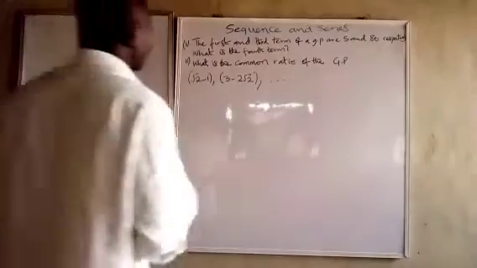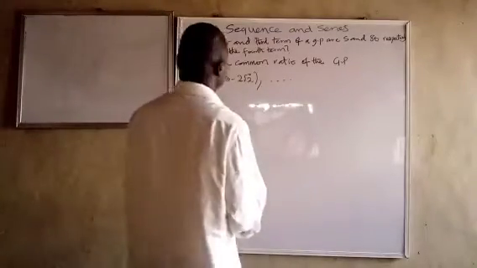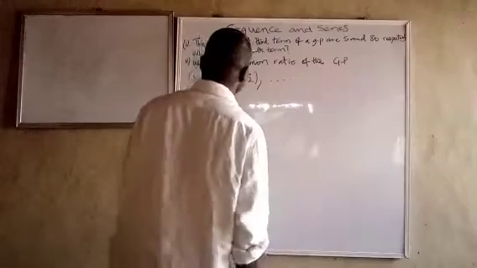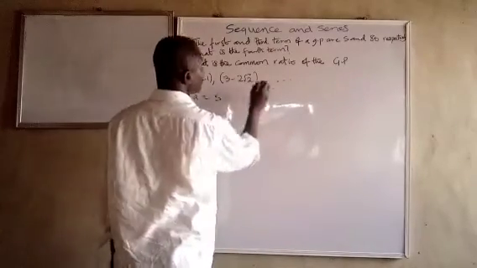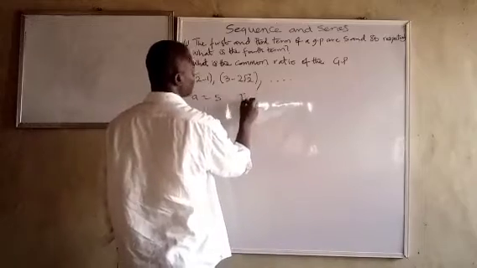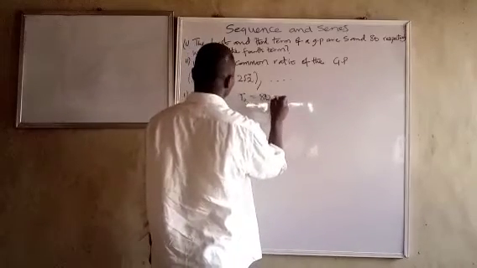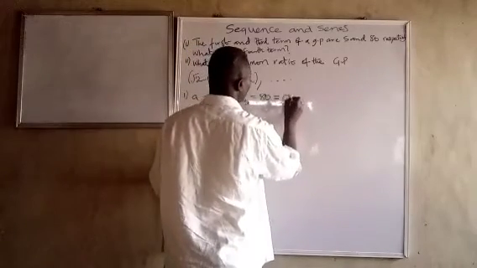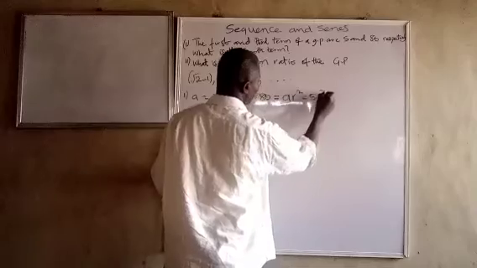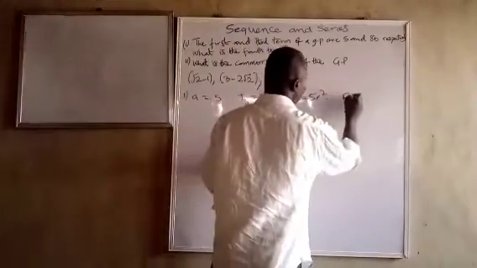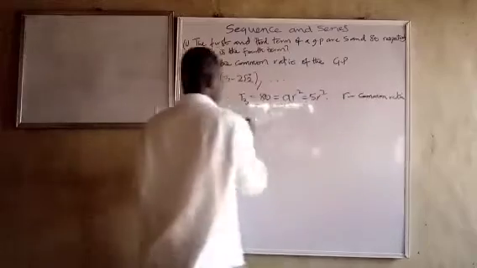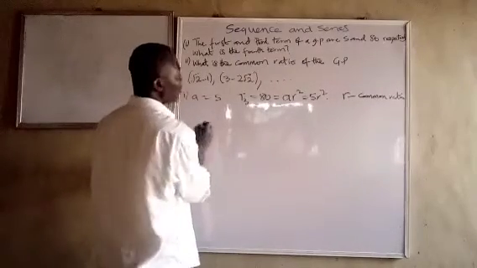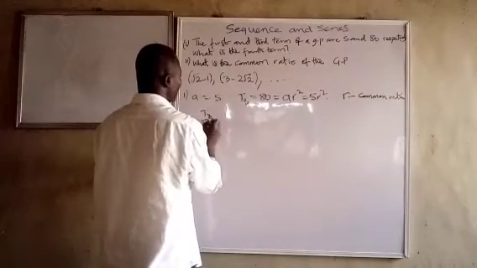Now, the first and third term of a GP are 5 and 80, respectively. What is the fourth term? For the first question, we know that A equals 5, T3 is equal to 80, and that is AR squared, which is 5R squared. And we know what R is. R is the common ratio. So, therefore, T3 over A,